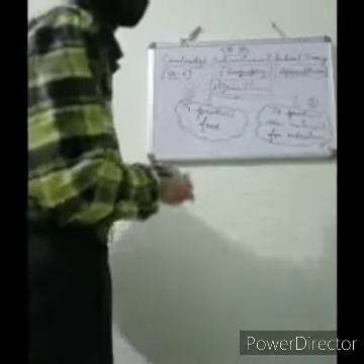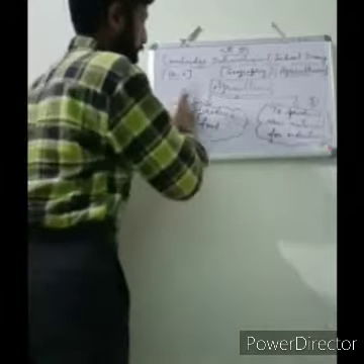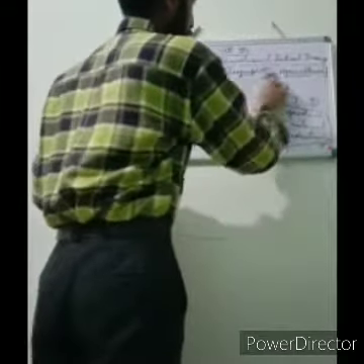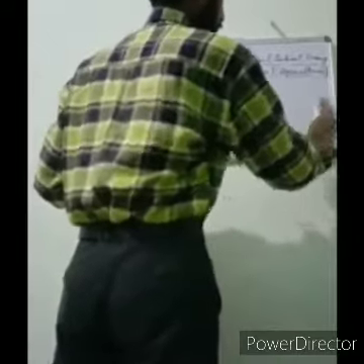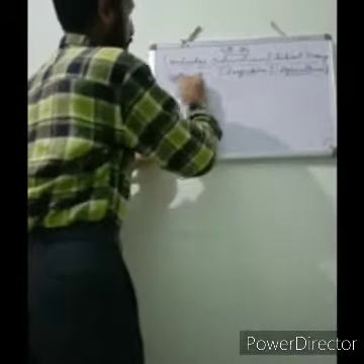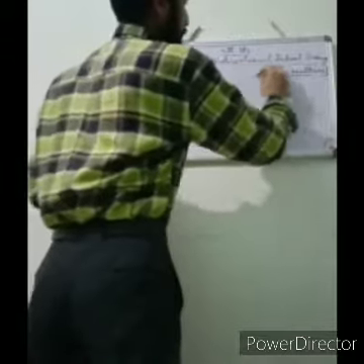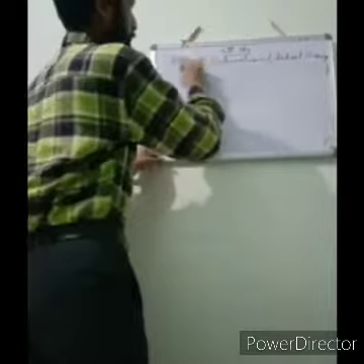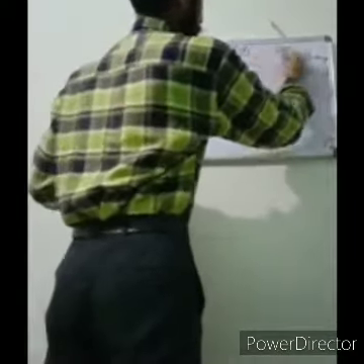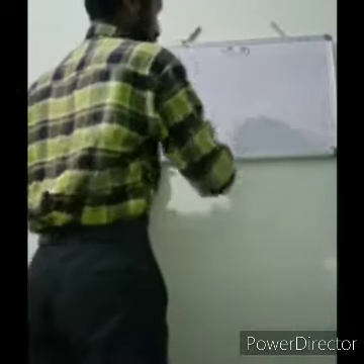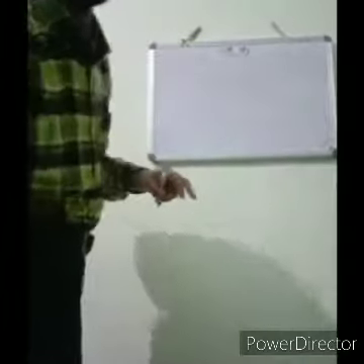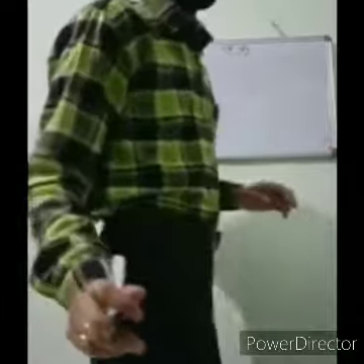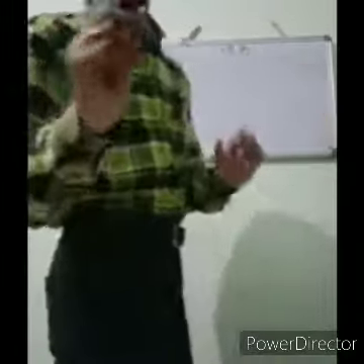Now I'm going to rub this. ठीक है? Now write down, please, बच्चों. What are the types of farming?